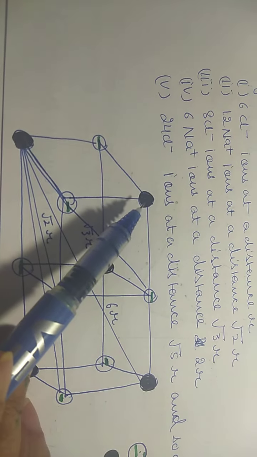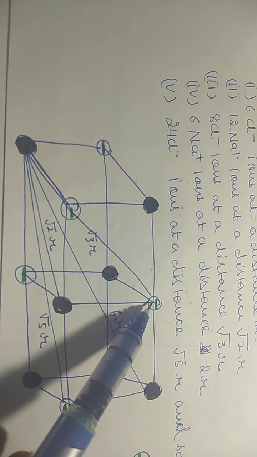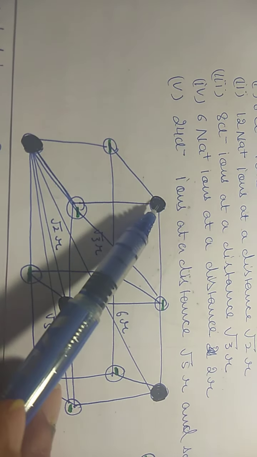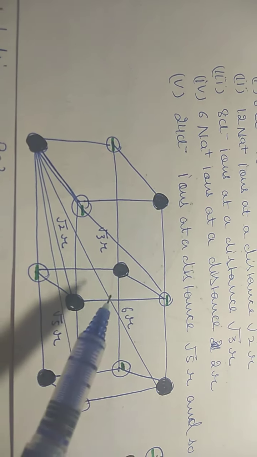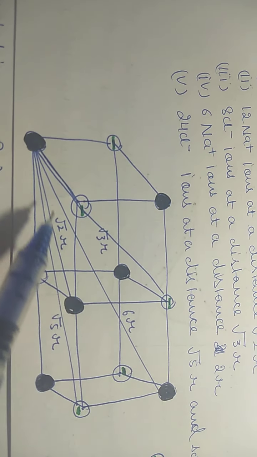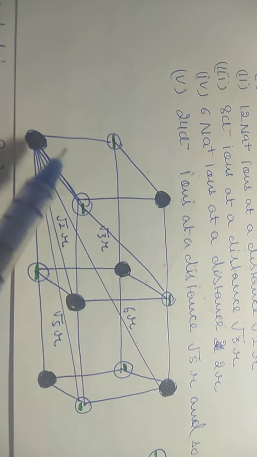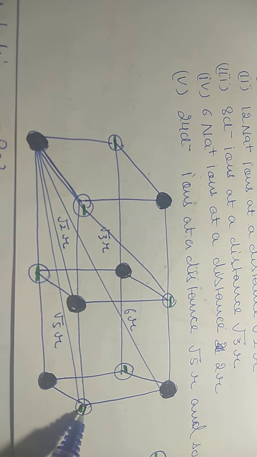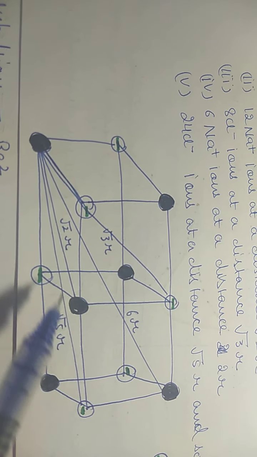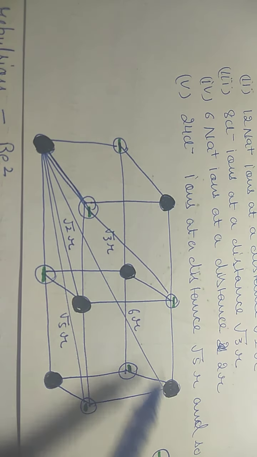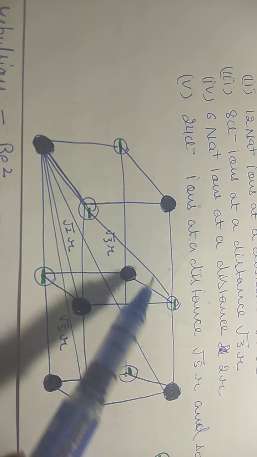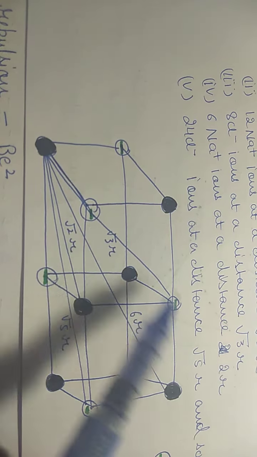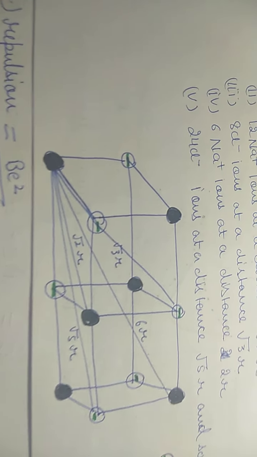So this is a crystal structure. Here this black one represents sodium and this represents the chloride ion. So see, you can see the distance between two sodium ions is under root 2r, and this ion here is under root 5r, then it is 2r between these two, and under root 3r between these chloride ions, from here to here the distance is under root 3r, and so on.